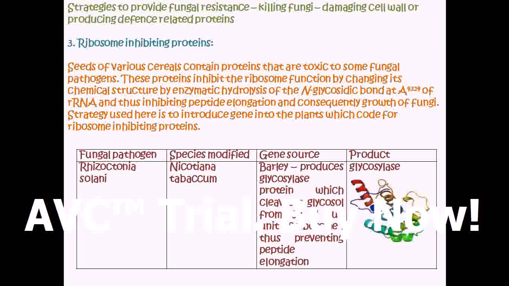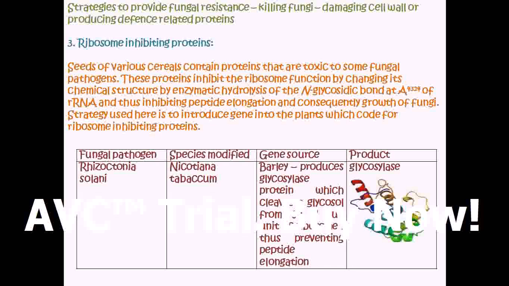The next strategy is to form ribosome inhibiting proteins. Seeds of various cereals contain proteins that are toxic to some fungal pathogens. These proteins inhibit the ribosome function by breaking the glycosidic bond in the ribosomal RNA, as a result of which peptide elongation and consequently the growth of fungi is arrested. So we can develop the resistance of plant towards fungal pathogen.